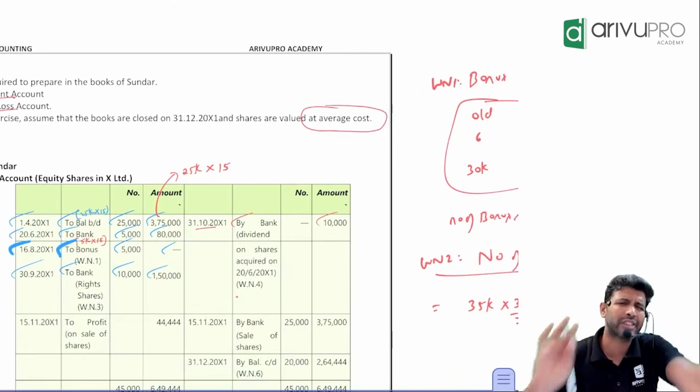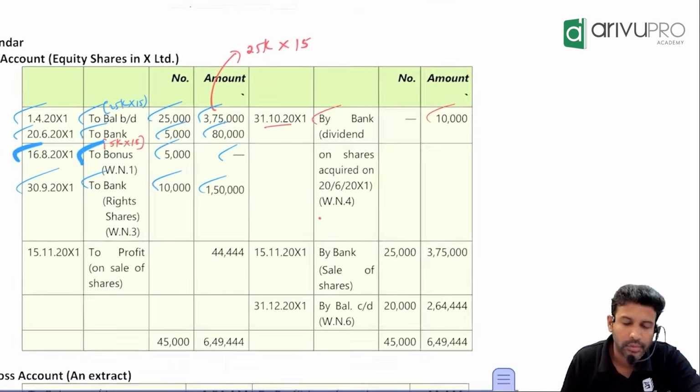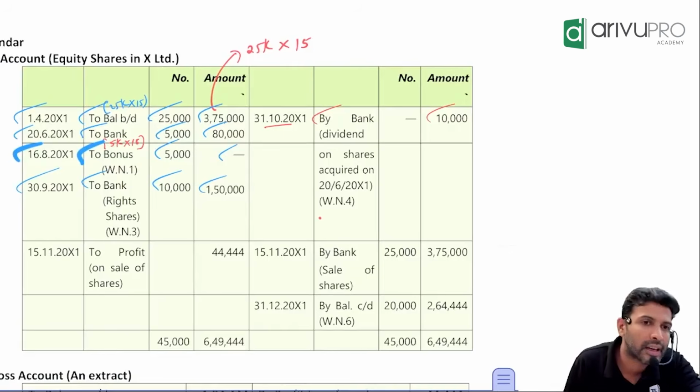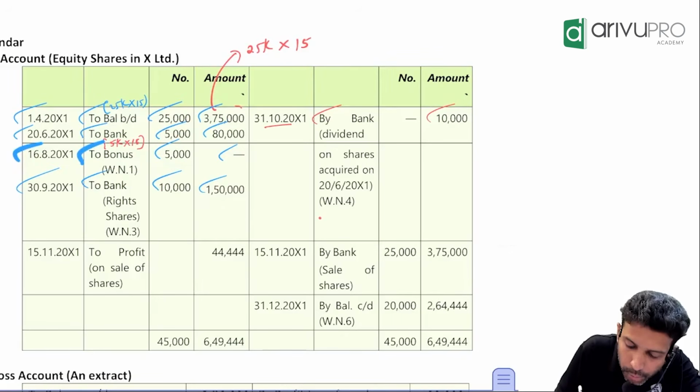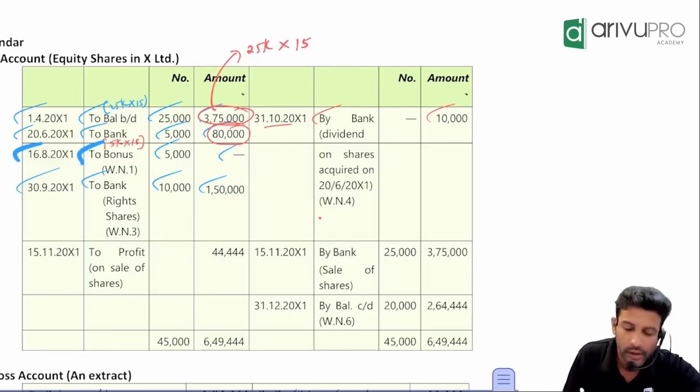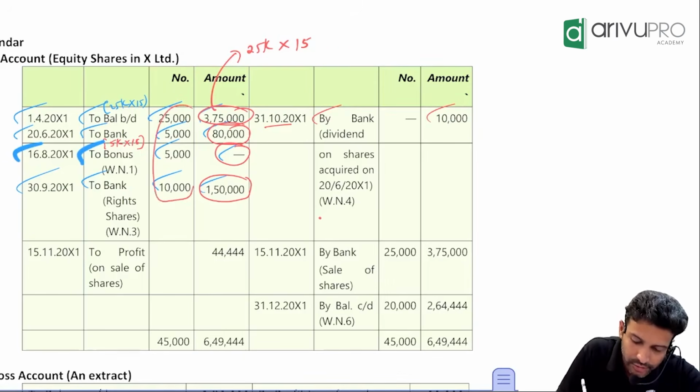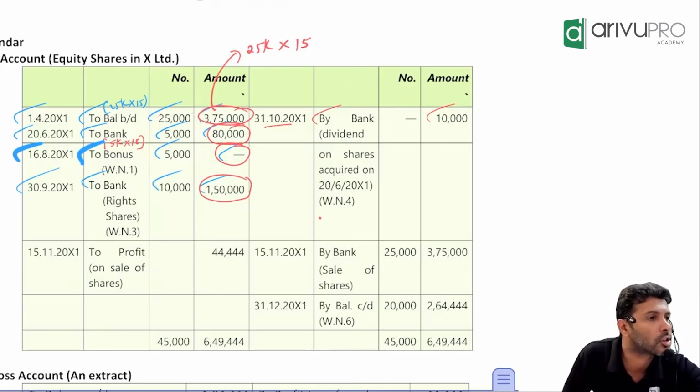How? Very straightforward. Take your calculator. Sir, you have purchased the investment multiple times. First time when you bought, how much cost did you incur? 375. Add. Keep punching the numbers. Again, you purchased it by paying 80. So add. Bonus shares plus 0, so no cost. Right shares, you spent 150. So add. Okay. This is the cost for how many shares? 45,000 shares. That means what is the average cost?